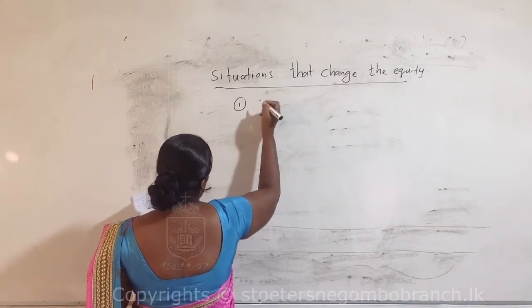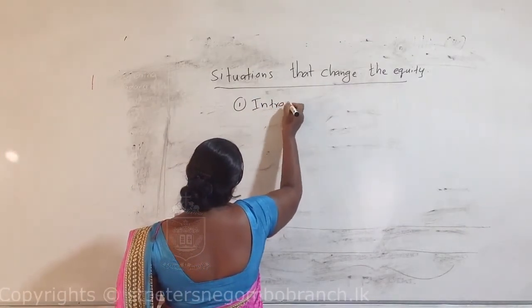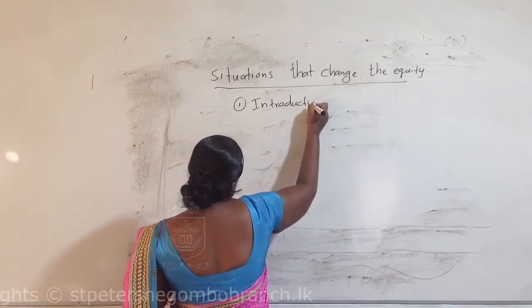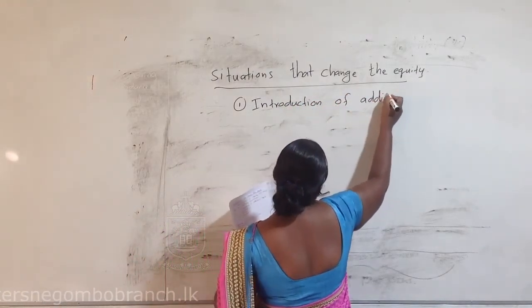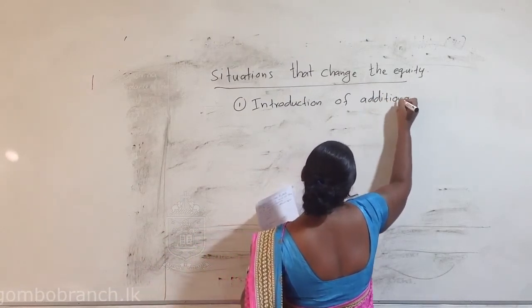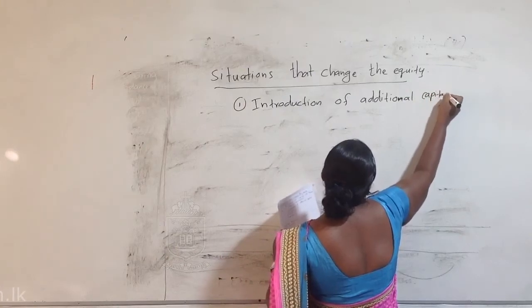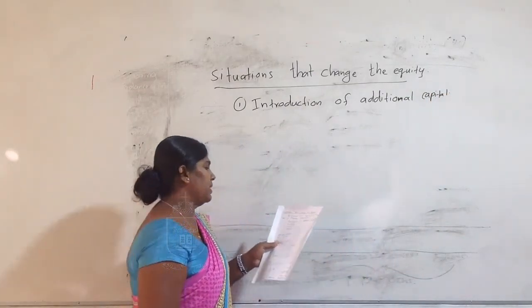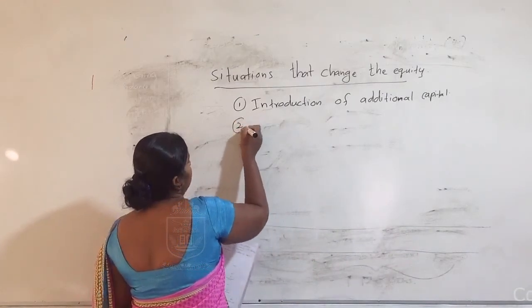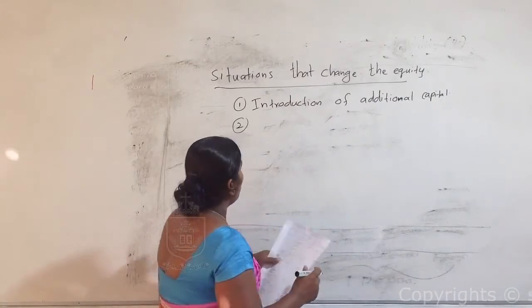First one, introduction of additional capital. Second instance, a situation in which equity can change: drawings.